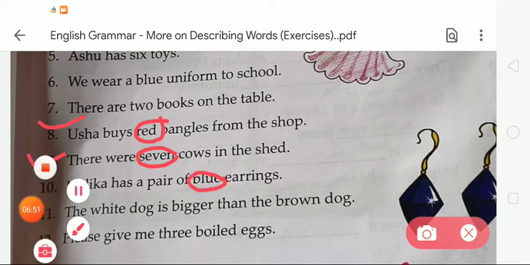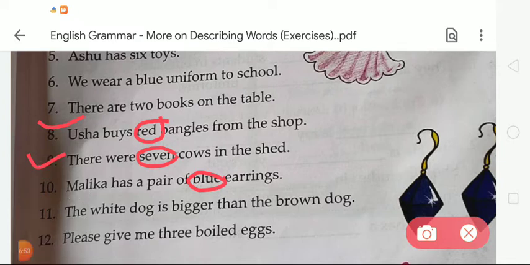Now the next, number 11. The white dog is bigger than the brown dog. Okay students, the sentence is: the white dog is bigger than the brown dog. So here in this given sentence there are 3 describing words. First is white, so we have to circle it. Now the second is bigger, and the third one is brown. So like this we have to circle the given color names and shapes. Okay.